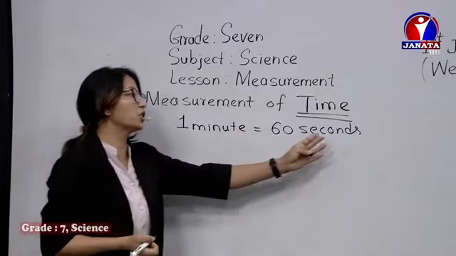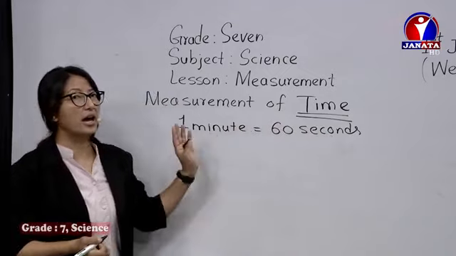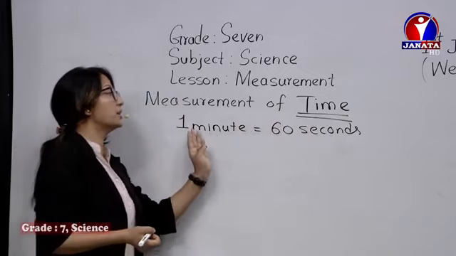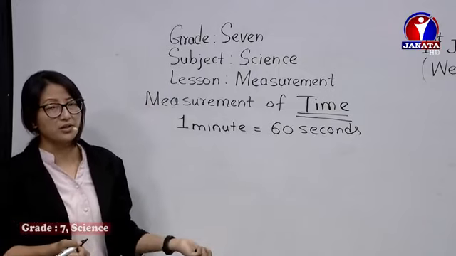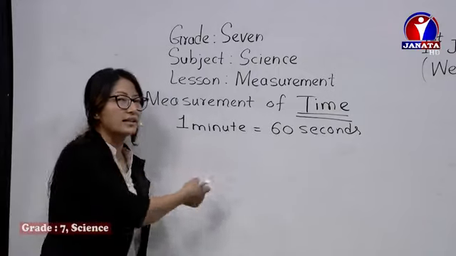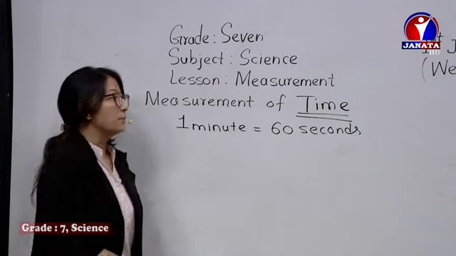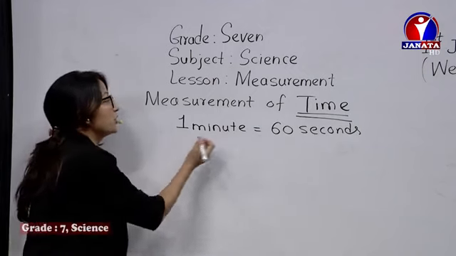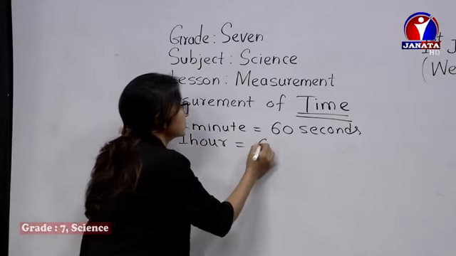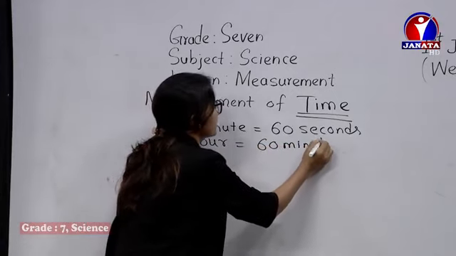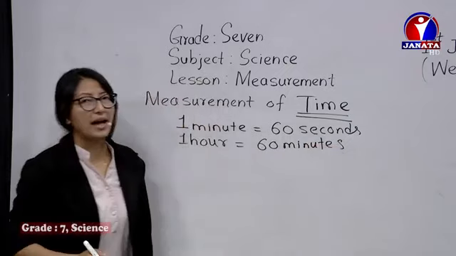We all know to convert from smaller to bigger, we have to divide, and to convert from bigger unit to smaller unit, we have to multiply. That we have already learned while doing measurement of length and of course measurement of mass. Now here, other relations are also there. Like I just write in short, 1 hour equals 60 minutes. And similarly, we do have more.